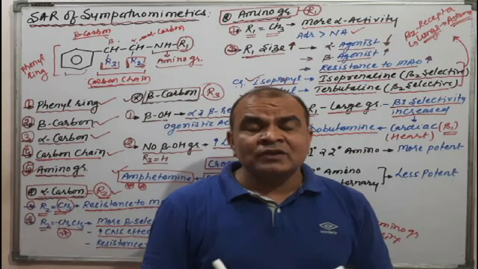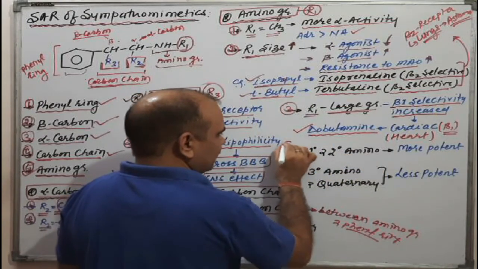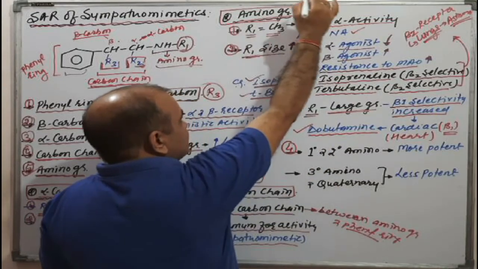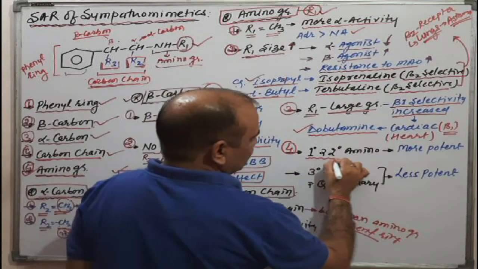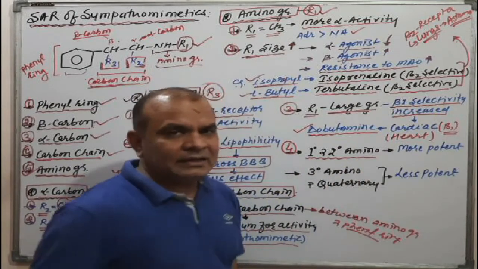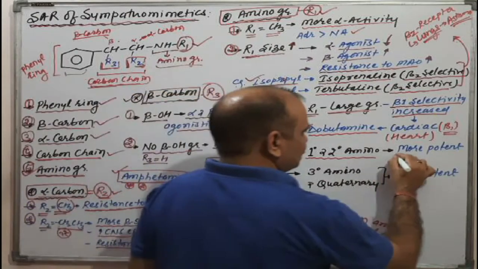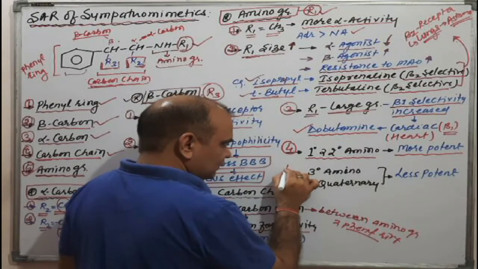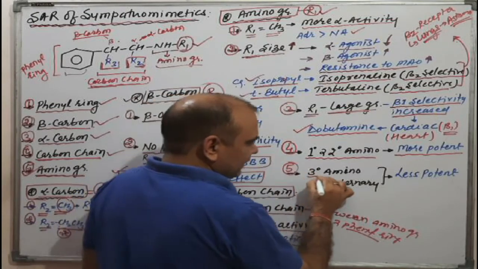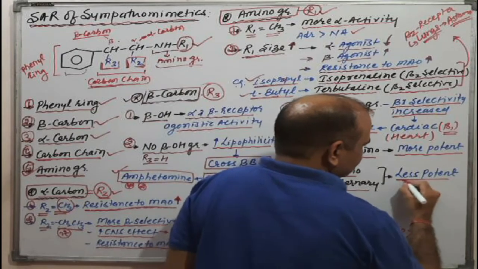Come to our fourth point of the amino group, R1. Primary or secondary amines are more potent. The fifth point is that tertiary amino or quaternary forms are less potent.